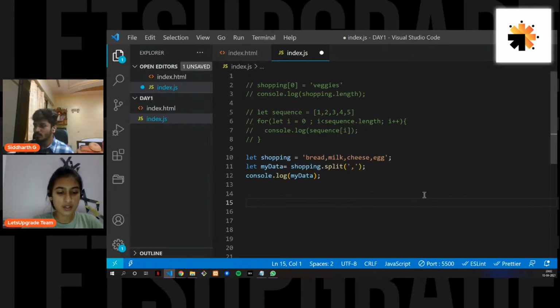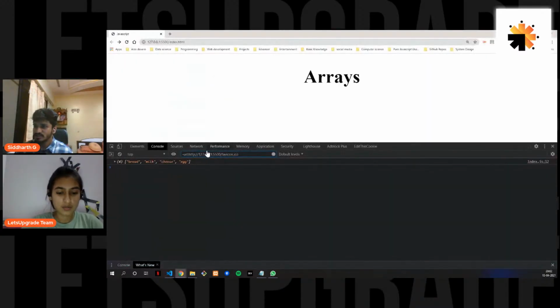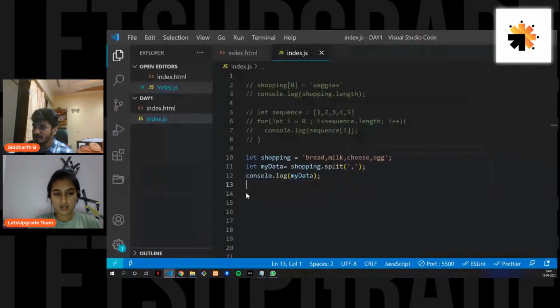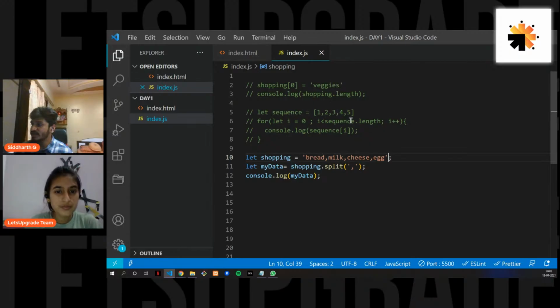When you check what shopping is, I have not created it as an array. If you check this line of code, you will see there is a difference. When you are creating an array, you put in square brackets. That is how you symbolize it, but that's not what we have done over here. I've just created a string.